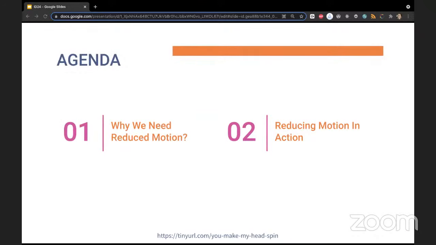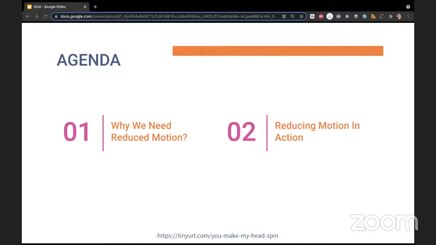Today's agenda, or this talk's agenda: there are two topics I'm going to talk about. In the first part, I'm going to talk a bit about why we need reduced motion, about who needs reduced motion and who maybe doesn't, and what types of movement are or can be problematic.